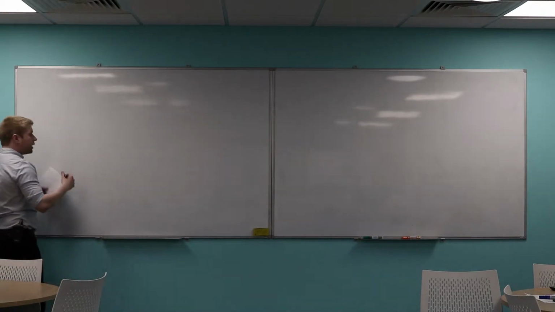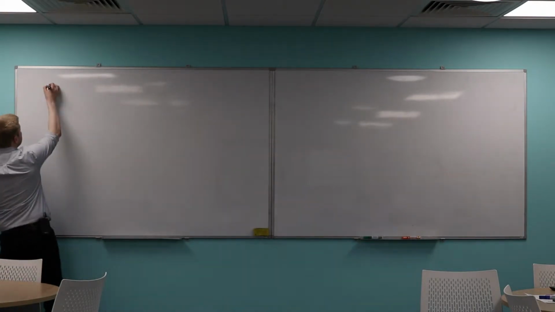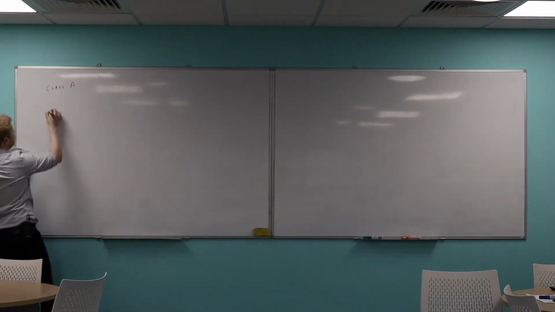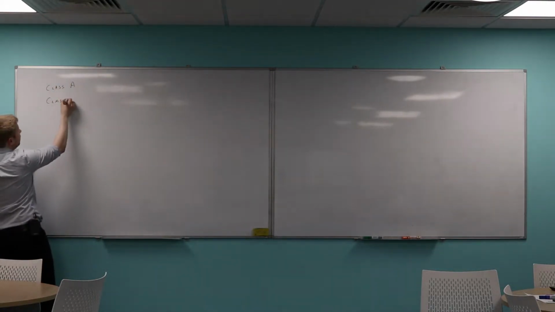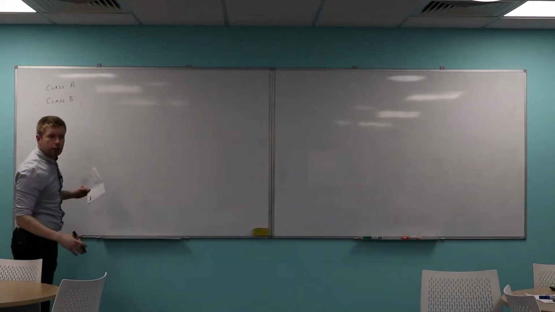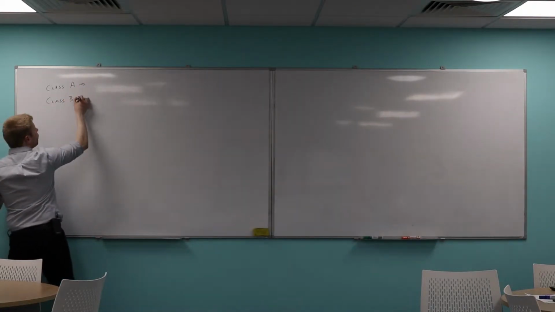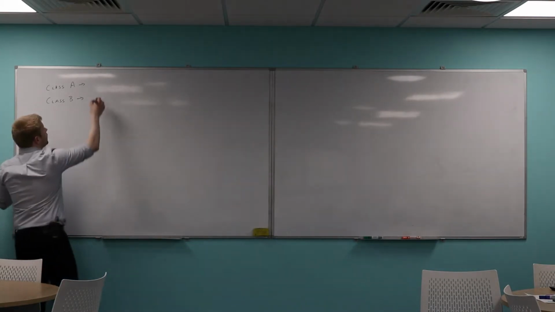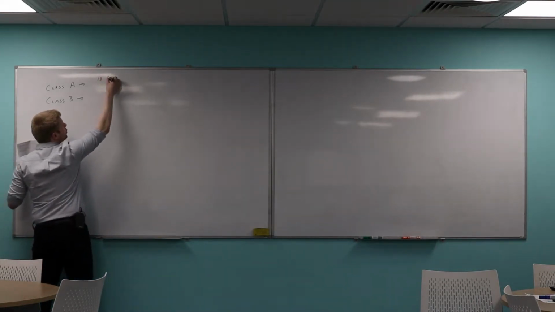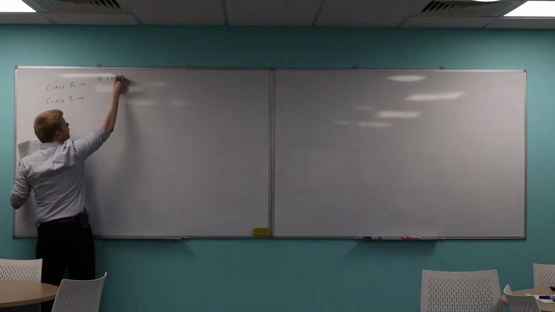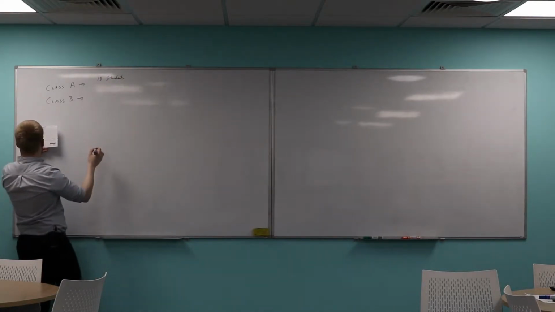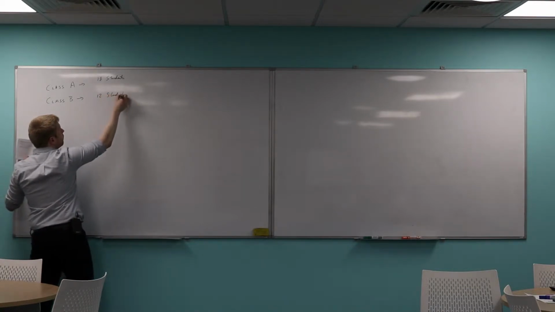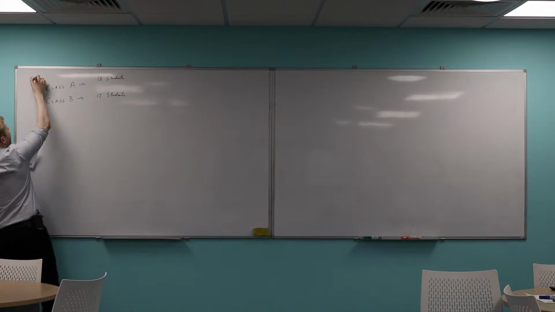So we're told that there are two classes. There's class A, so it might be this class, for example, and class B, so it might be the other maths teacher's maths class. Now, we're told that class A has 18 students in. So there are 18 students in class A. And we're also told that there are 12 students in class B. So this is question 5 of homework 11.